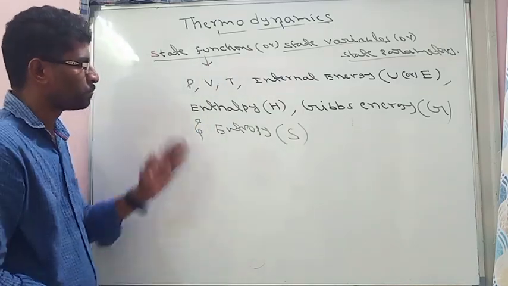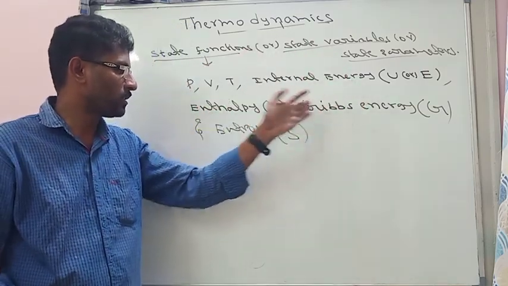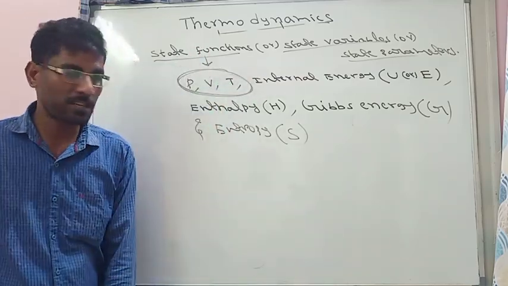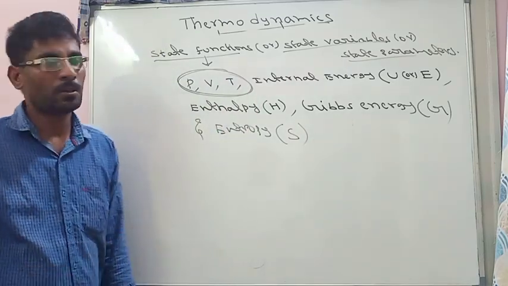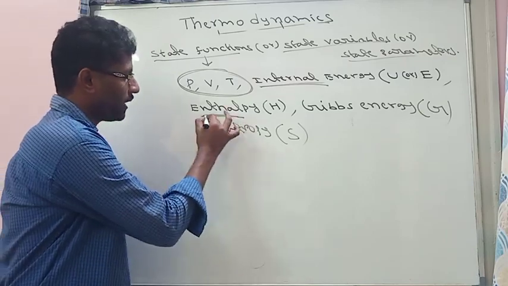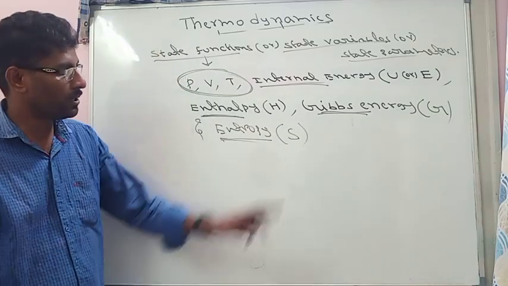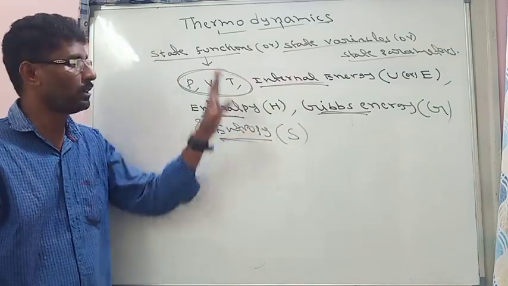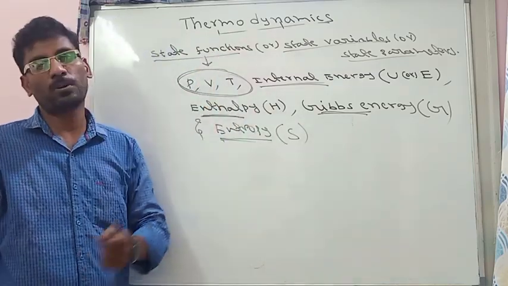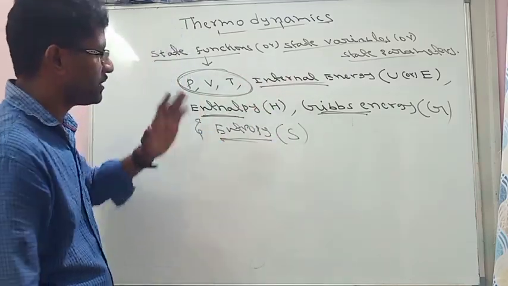So state functions can be pressure, volume, temperature, internal energy, enthalpy, Gibbs energy and entropy. Pressure, volume, and temperature we learn in the gaseous state chapter. Now in the thermodynamics chapter we learn 4 terms: internal energy, enthalpy, Gibbs energy, and entropy. Thermodynamics is mostly the study of state functions: internal energy, enthalpy, Gibbs energy, entropy. So these are state functions.